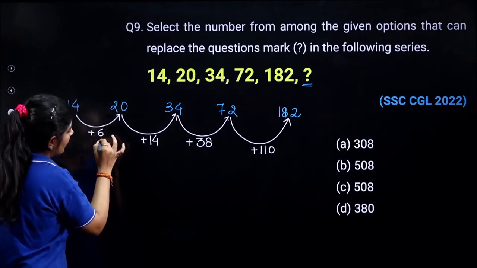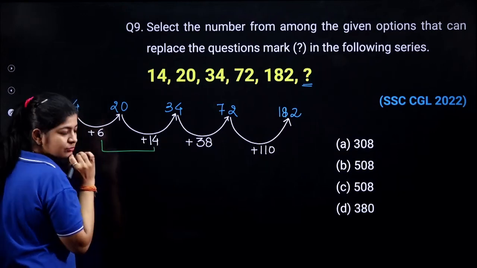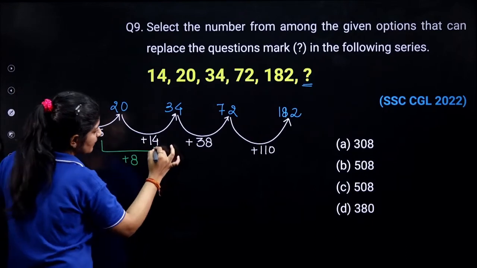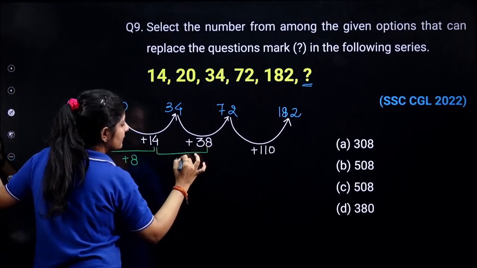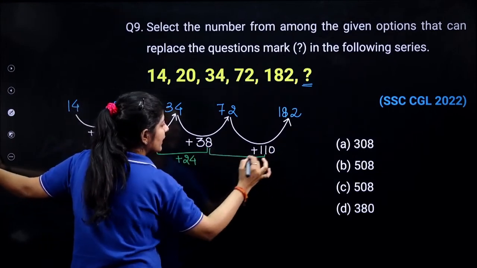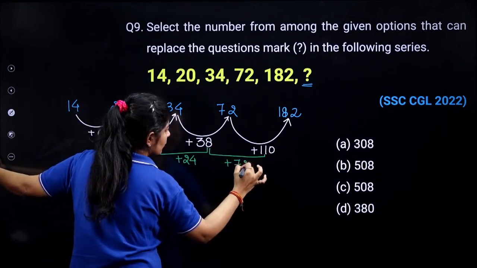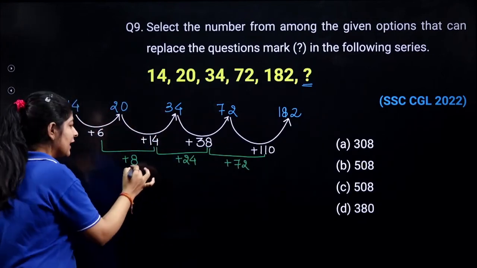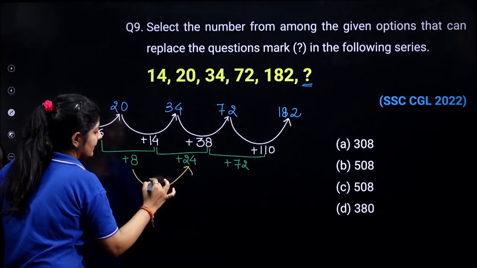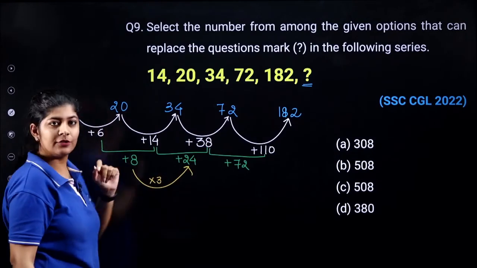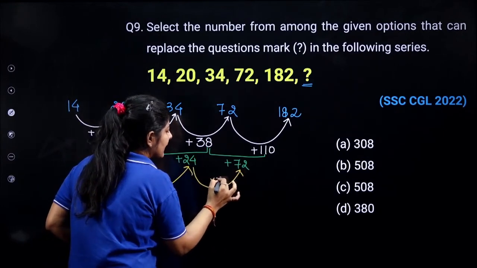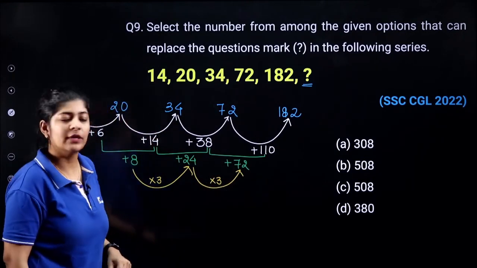Okay. What is the difference between these two? Here I am having a difference of plus 8. What is the difference over here? A difference of 24, right? What is the difference over here? Plus 72. Now I'll get the pattern. If I multiply this term by 3, I'll get 24. 8 into 3, 24. If I multiply my 24 by 3, I'll get 72, right?